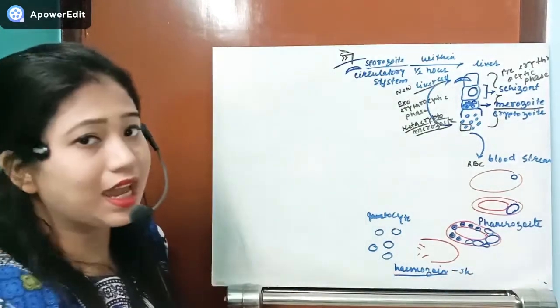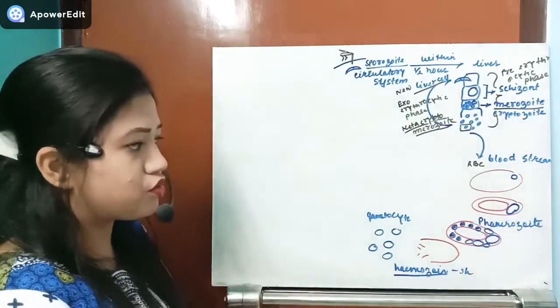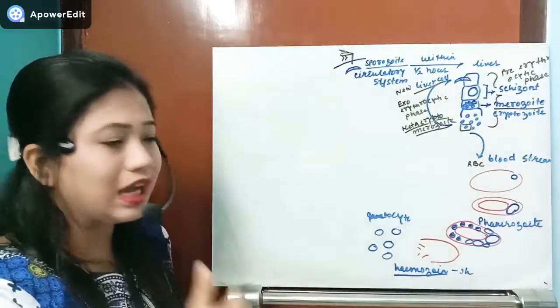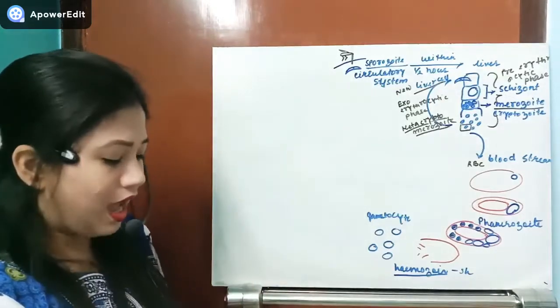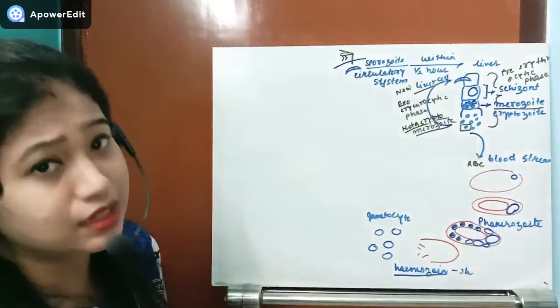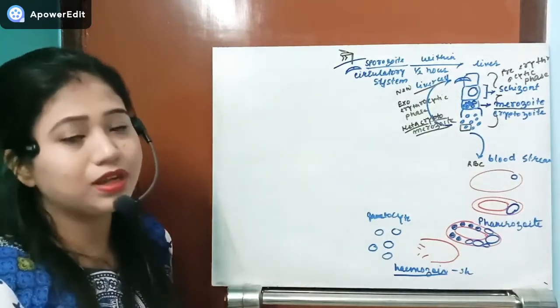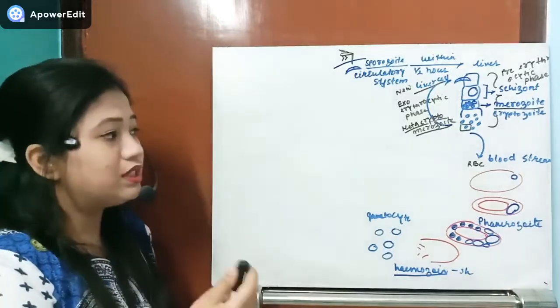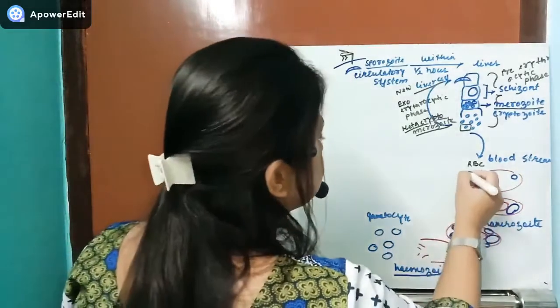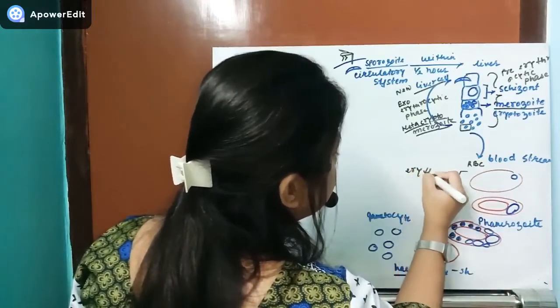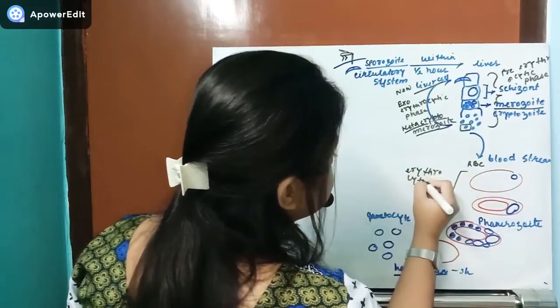Now that cycle where the merozoites enter inside the RBCs, convert into phanerozoites, and the phanerozoites increase their number inside the RBCs, taking the hemoglobin, that cycle is known as the erythrocytic cycle.